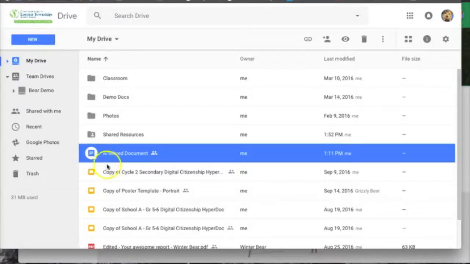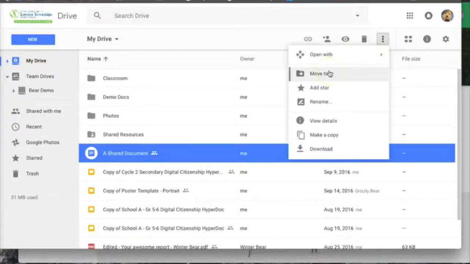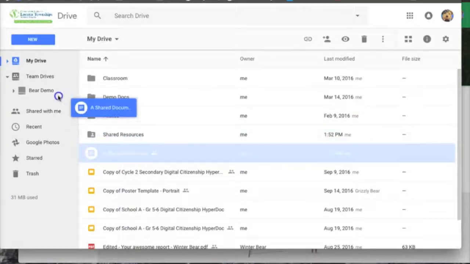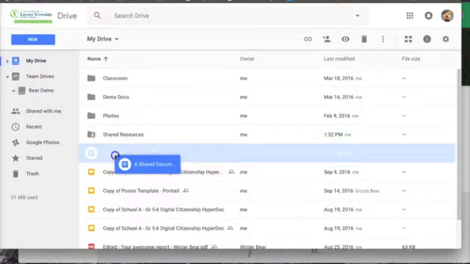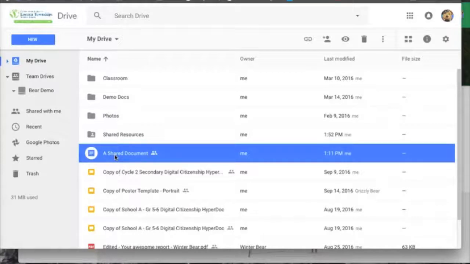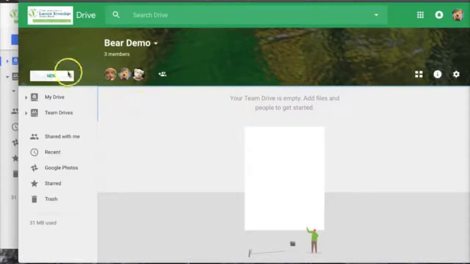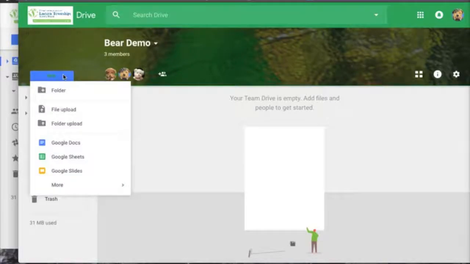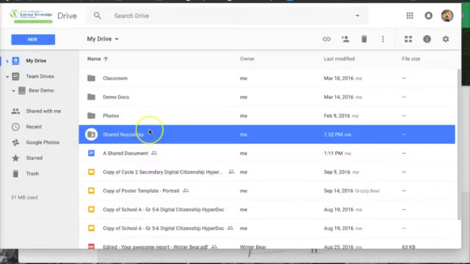You can move files you own from My Drive into a team drive, either by using the menu Move To or by dragging the document into your team drive. Once you add the document to the team drive, it will be owned collectively by the team. If you prefer, you can also create shared documents directly in your team drive by clicking on New and starting a new document.